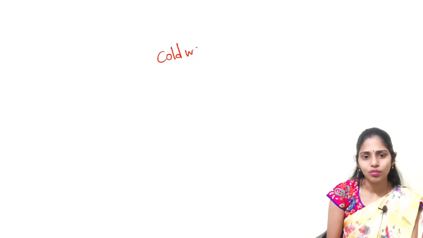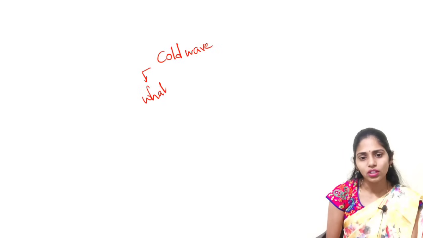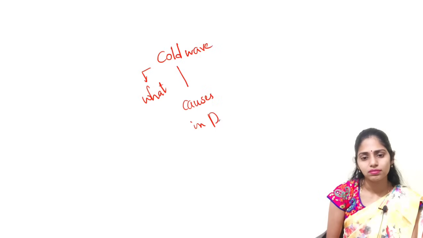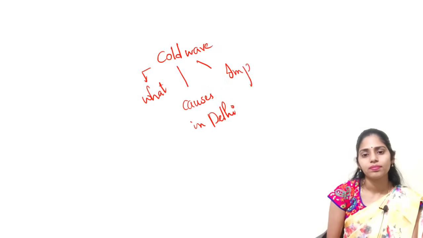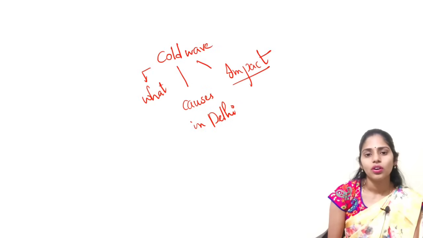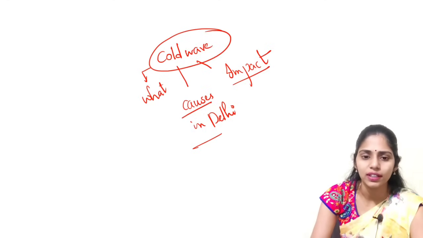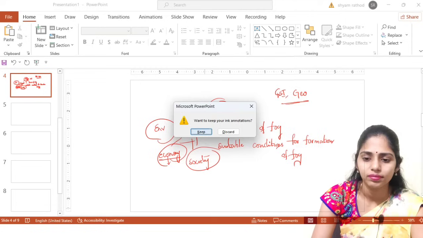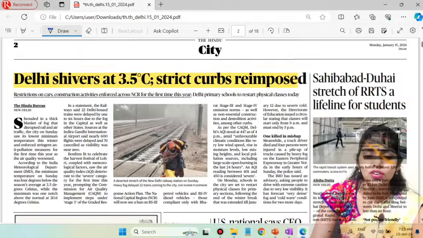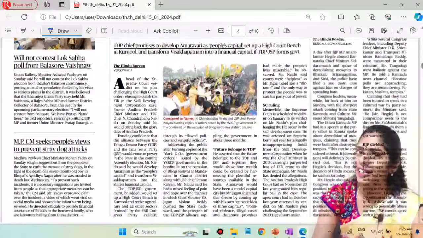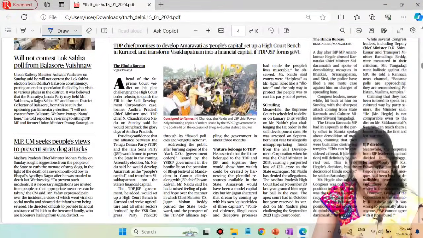So you have to see what is this cold wave? What are the causes of this cold wave in Delhi region? So what will be the impact of this cold wave? Okay, so these are some important dimensions that you have to think. And now let us move on to next page. So most of the articles are political articles. There is no need of going to these political articles.